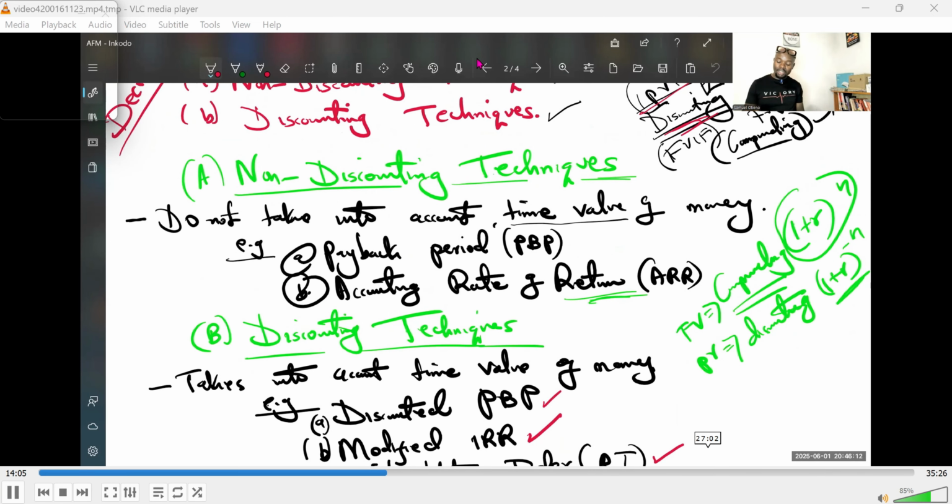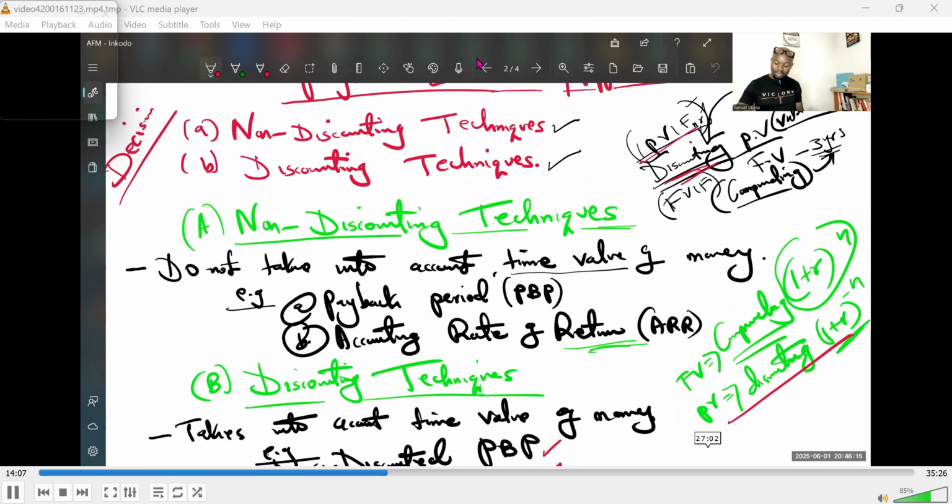And in fact, we already discussed it in the previous class, and I'm seeing we already wrote it even here. So you can look at my screen and you see discounting is 1 plus r raised to negative n. That is the discounting factor. Then, whenever you want to compound, your interest is to get a future value. You are compounding from a current figure so that you get to see the future one. Now, you use that future value interest factor, which is 1 plus r raised to n.